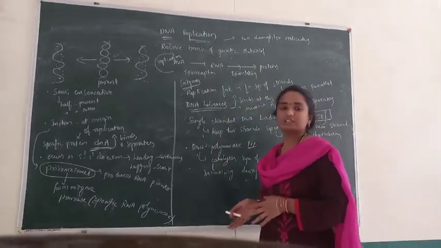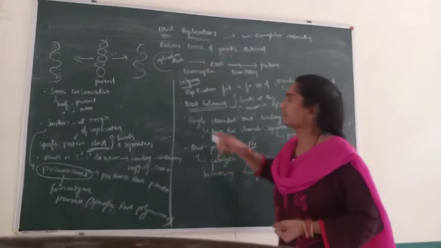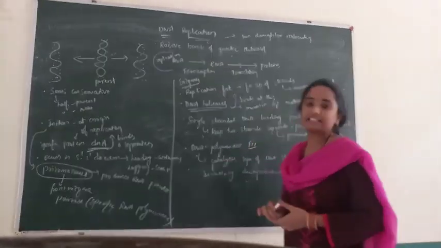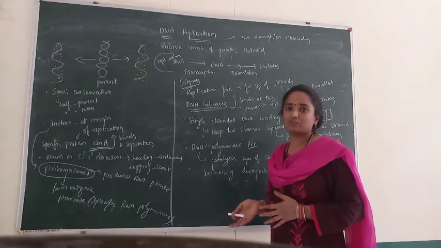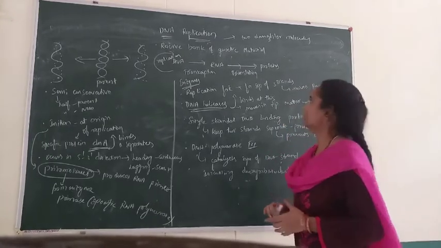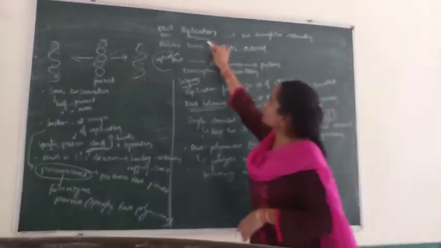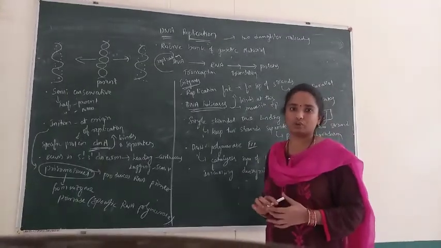Initially we know about the structure of DNA and its functions. So what is the basic function of DNA? It is the reserve bank of genetic material. From one generation to another generation, for the transfer of genes, DNA plays a very important role. It is the central bank of the genetic information. And what does replication mean? Replication is the process in which DNA divides itself into two daughter molecules.